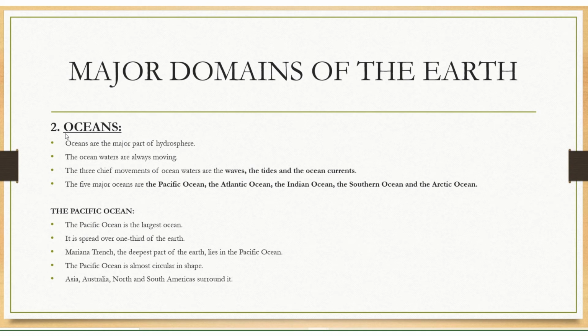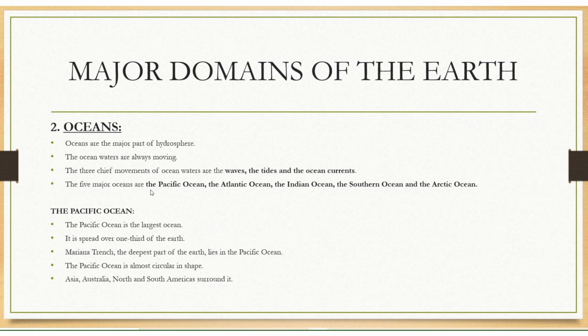Oceans are the major part of the hydrosphere. The ocean waters are always moving. The three chief movements of ocean waters are waves, tides, and ocean currents. This is important: three major movements of oceans are waves, tides, and ocean currents.